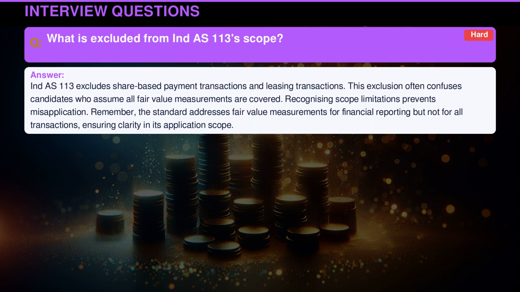Indian Accounting Standard 113 excludes share-based payment transactions and leasing transactions. This exclusion often confuses candidates who assume all fair value measurements are covered. Recognizing scope limitations prevents misapplication. Remember, the standard addresses fair value measurements for financial reporting, but not for all transactions, ensuring clarity in its application scope.